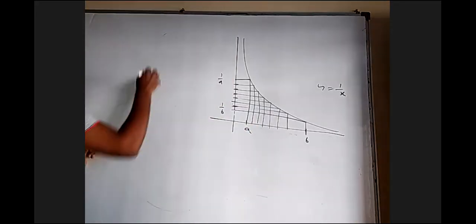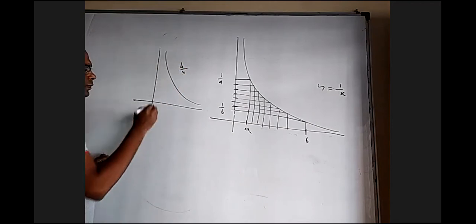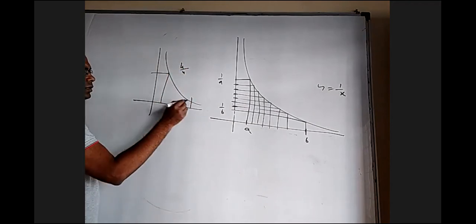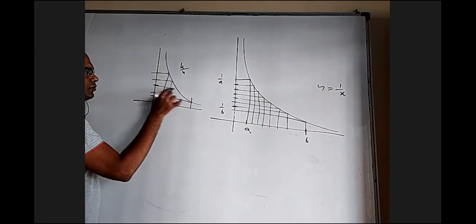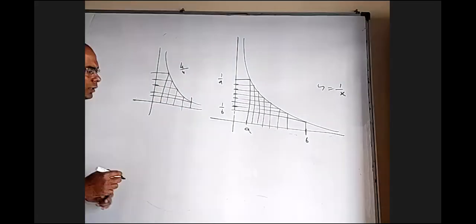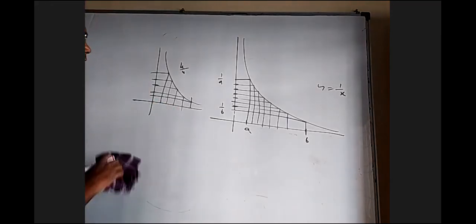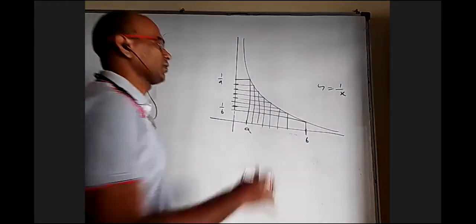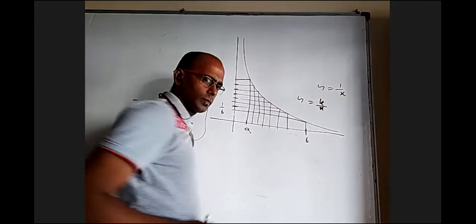So even if I take some k by x, and let us say I want to insert only 3, draw this, take 3 equal pieces, and again find it. Of course, these are equal, but these are not necessarily equal. It need not be 1 by x. This can be y equal to 1 by x or y equal to any k by x. No problem.